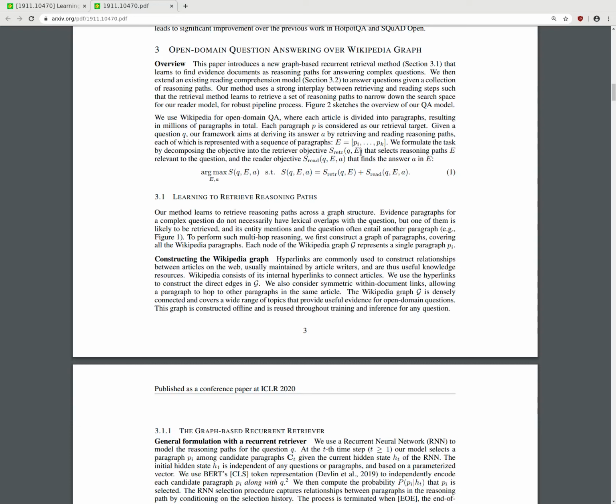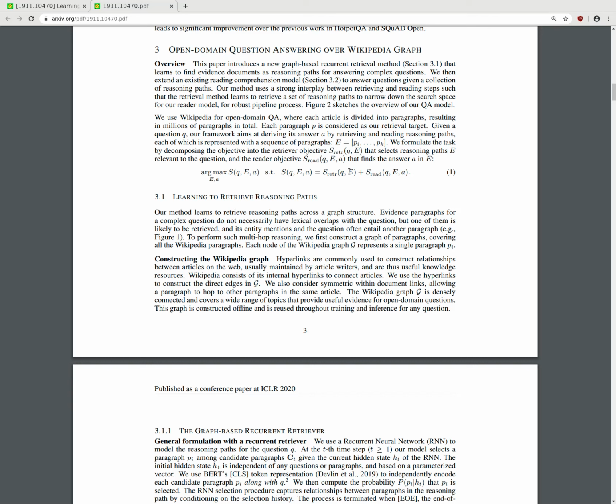Overview. This paper introduces a new graph-based recurrent retrieval method that learns to find evidence documents as a reasoning path for answering complex questions. We then extend an existing reading comprehension model to answer questions given a collection of reasoning paths. Our method uses a strong interplay between retrieving and reading steps, such that the retrieval method learns to retrieve a set of reasoning paths to narrow down the search space for our reader model for a robust pipeline process. Figure 2 sketches the overview of our QA model.